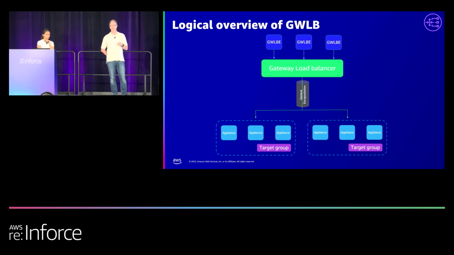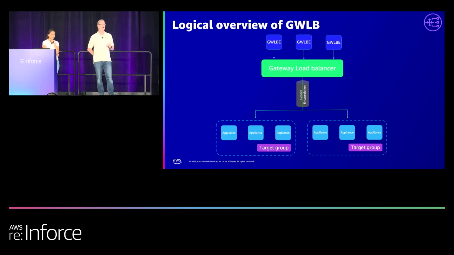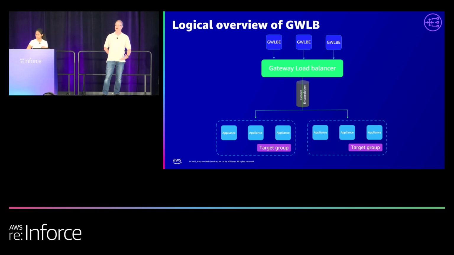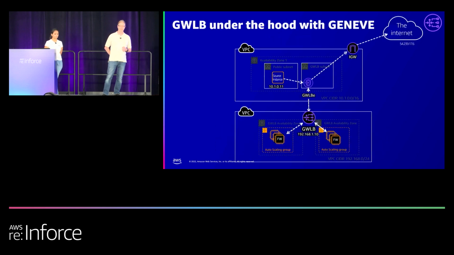The other thing too is those Gateway Load Balancer endpoints are able to be distributed just like Private Link. So you can put your endpoints where you need to have your traffic actually inspected. The other thing too is that your target groups, again, will have some form of firewall, IDP, something that inspects the packet. It will allow it to actually auto scale, grow, and shrink. So let's break this down a little bit.